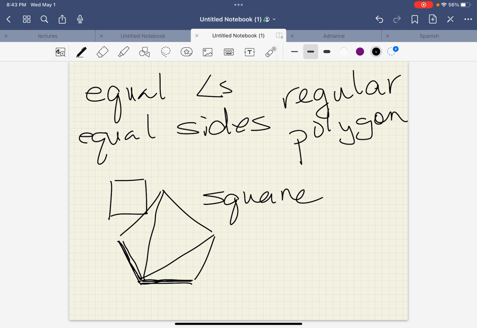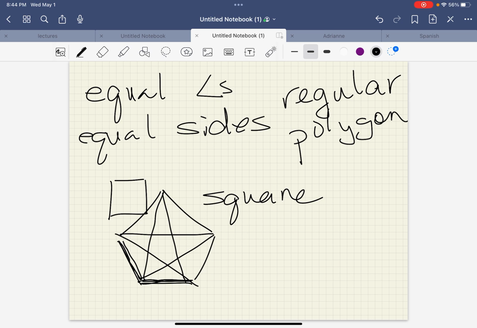That's a side. Okay, so that's diagonals. If we draw all of them for that polygon, there'd be one here, there'd be one down here. I think that's all of them. Okay, so diagonals connect any non-consecutive vertices, meaning vertices that aren't next to each other.